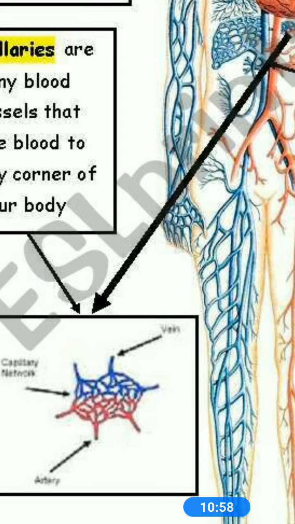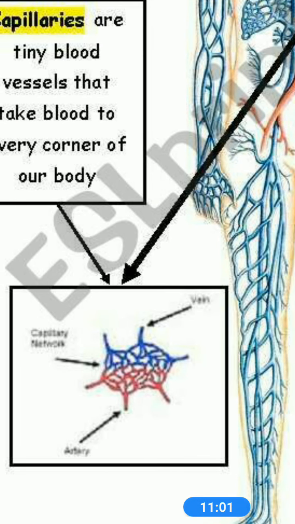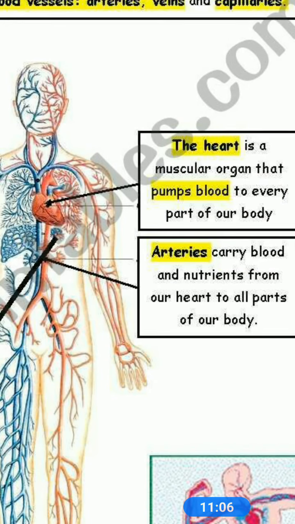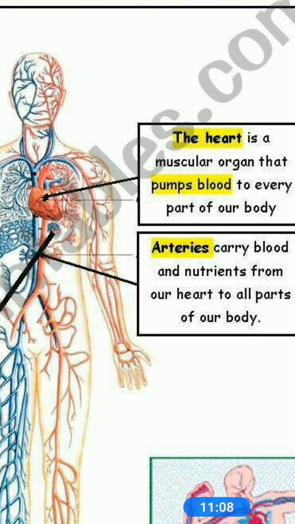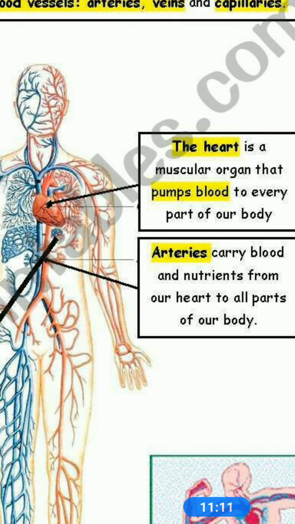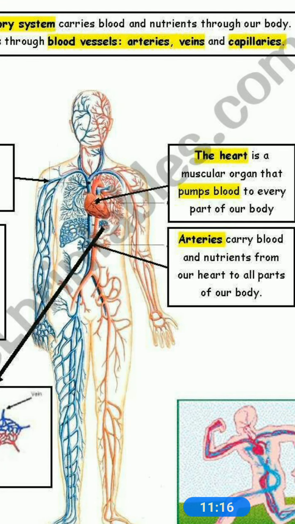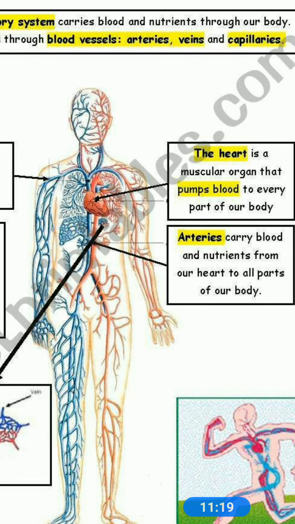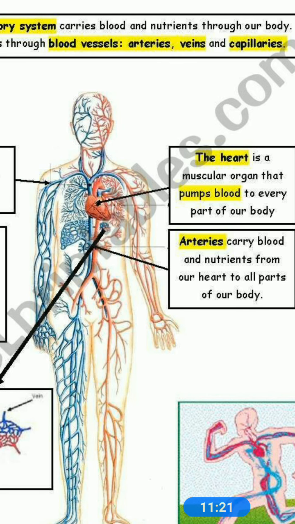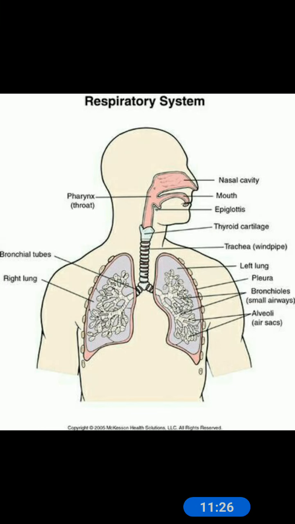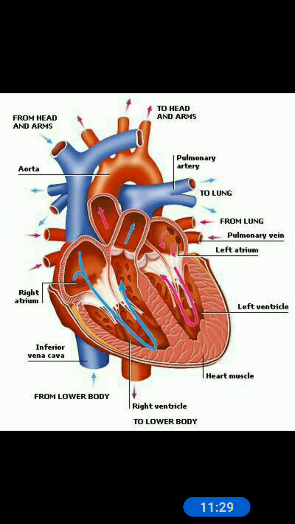Here, the vein, the capillaries, the artery, and here the heart, the muscular organ that pumps blood to every part of our body, and here the arteries which carry blood and nutrients from our heart to all parts of our body. So, children, where is the heart? Here is the heart. Blood and blood vessels make up your circulatory system.